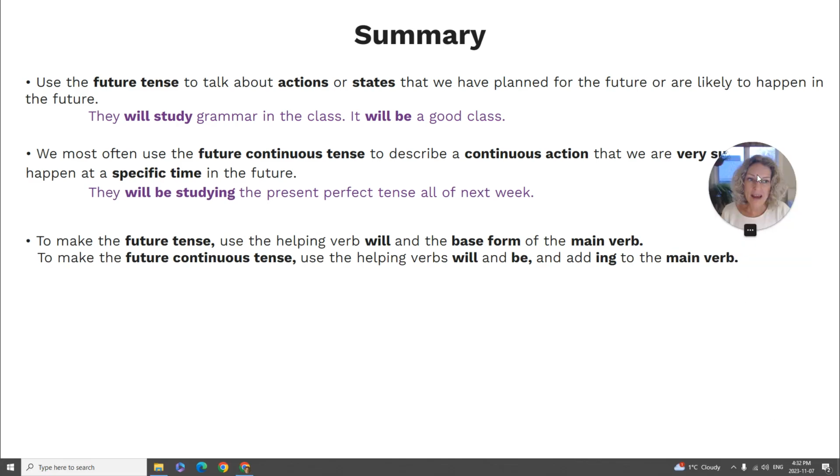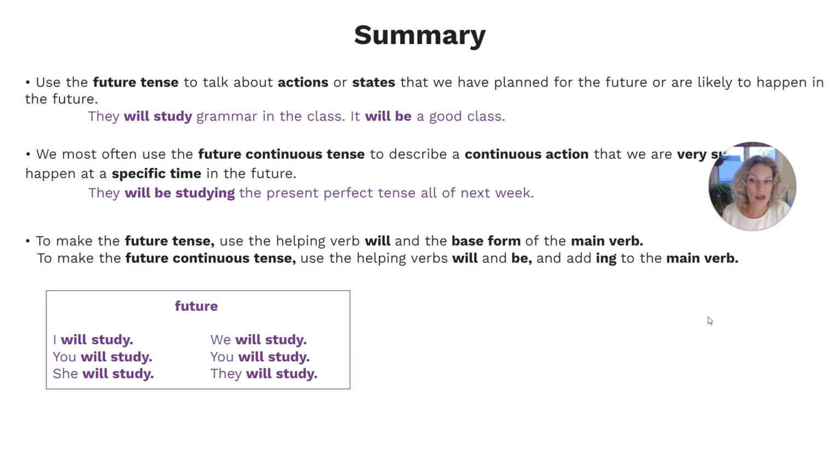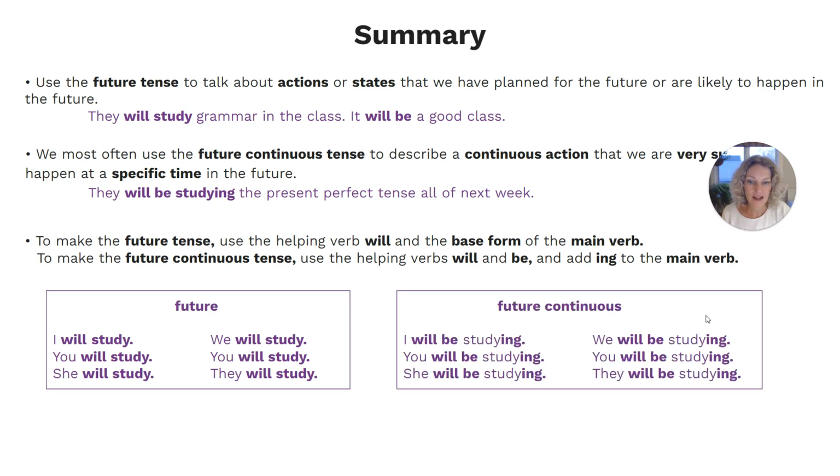To make the future tense, use the helping verb will and the base form of the main verb. And then to make the future continuous tense, use the helping verbs will and be, and then add ing to the main verb. And here we have some examples. For example, future, you would say, I will study. And for future continuous, you would say, I will be studying.